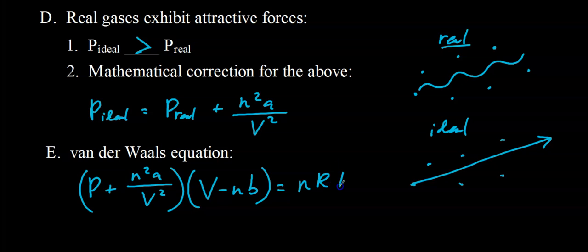And of course, that is equal to nRT. So be careful with your order of operations here. That's what causes students sometimes the most difficulty. So we have a sum of these things here and a difference here, and we're going to multiply. So you kind of need to factor that stuff out if you're solving for one of those variables. If you have all numbers, of course, just plug in all those numbers, and then you'll be good to go.